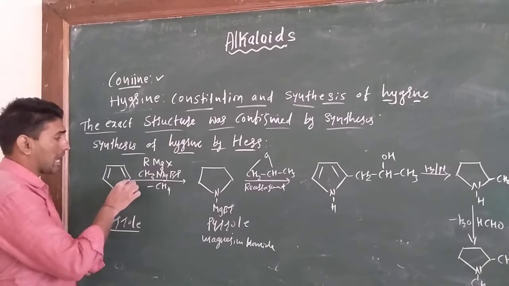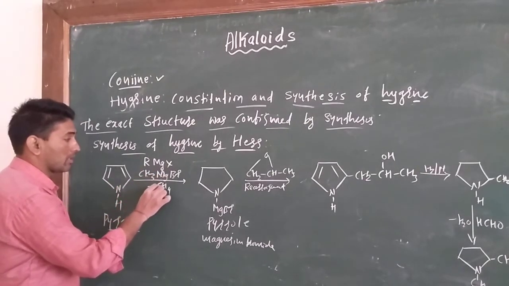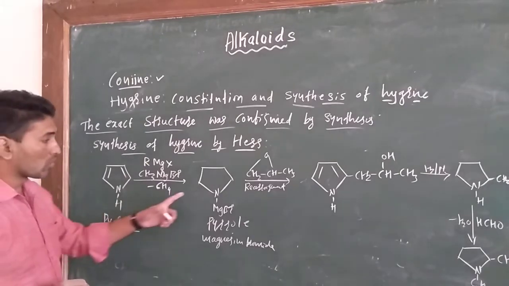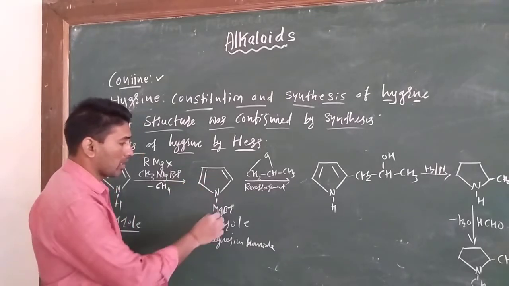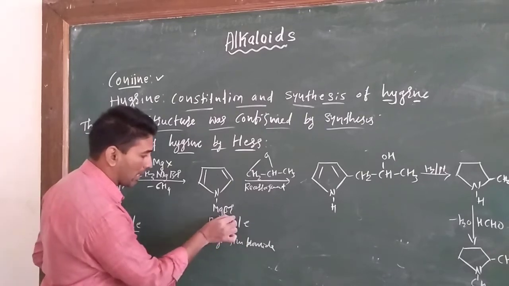When treated with methyl magnesium bromide, methane is removed to form pyrrole magnesium bromide.